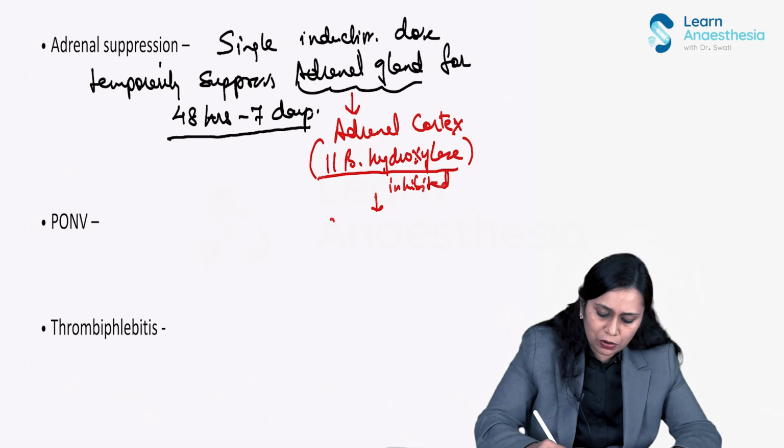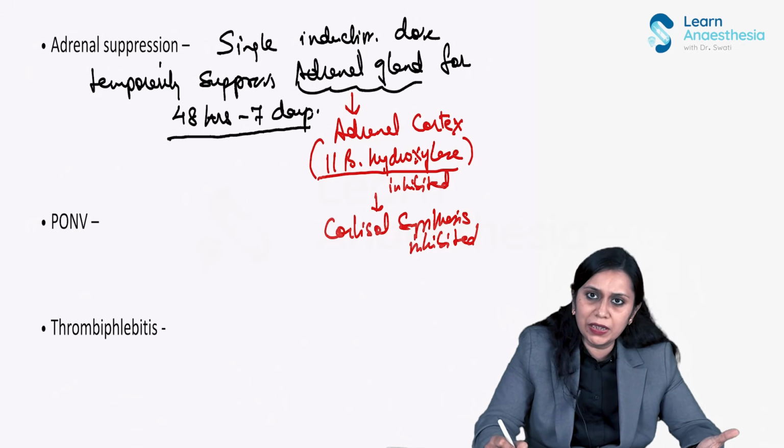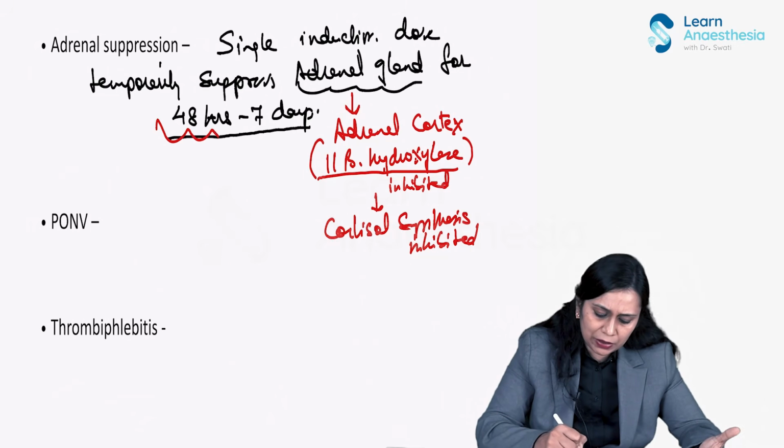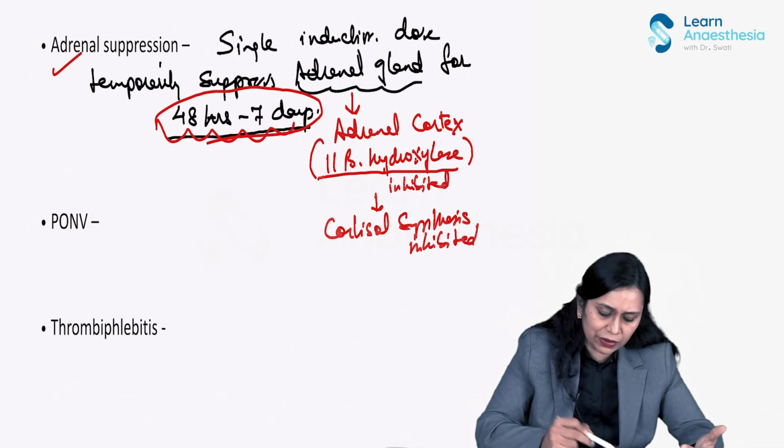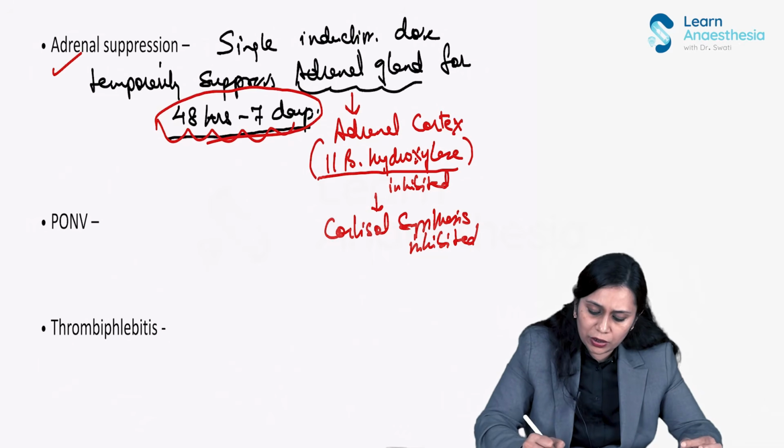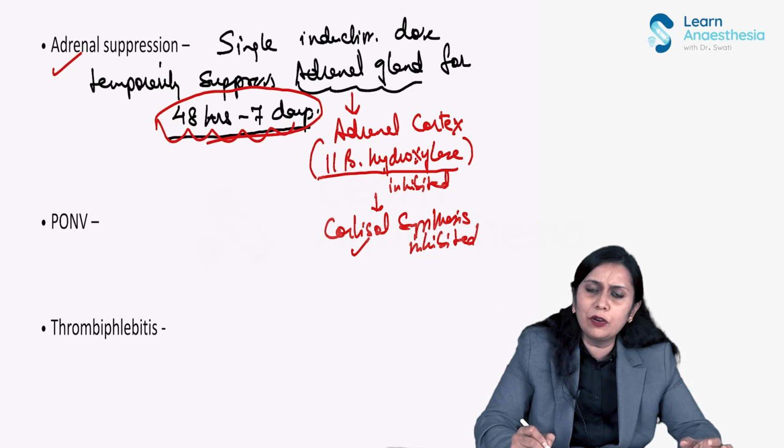So what happens? Cortisol synthesis is inhibited. They say that if you give etomidate with dexamethasone in the background, then this can be minimized, right? But it is a temporary thing. It does not irreversibly cause adrenal suppression. But since cortisol is a vital hormone required for maintaining hemodynamics and all, this side effect we have to keep in mind.